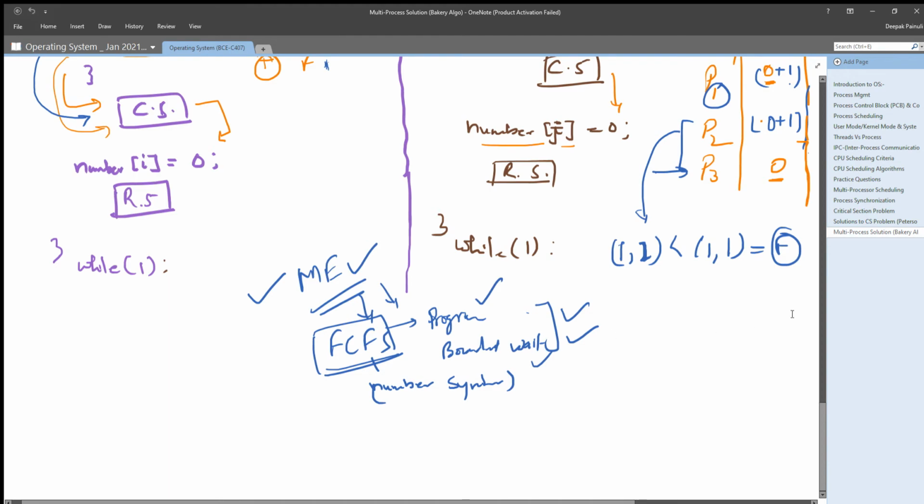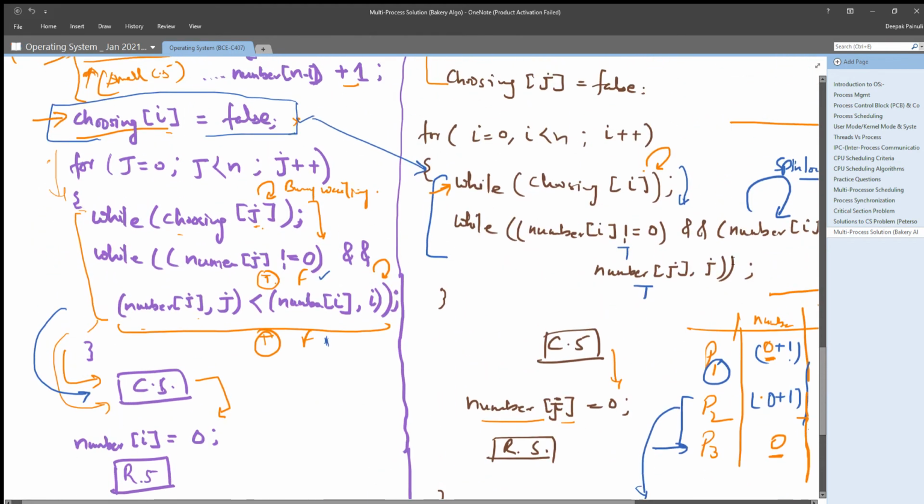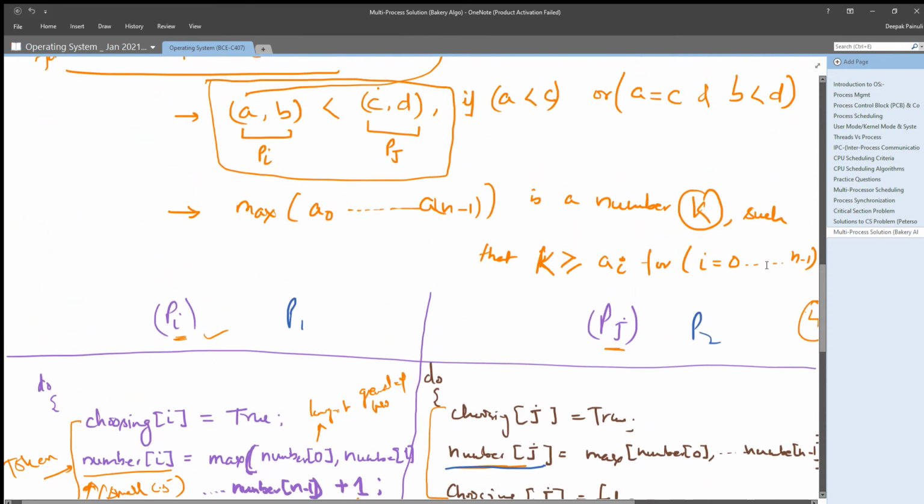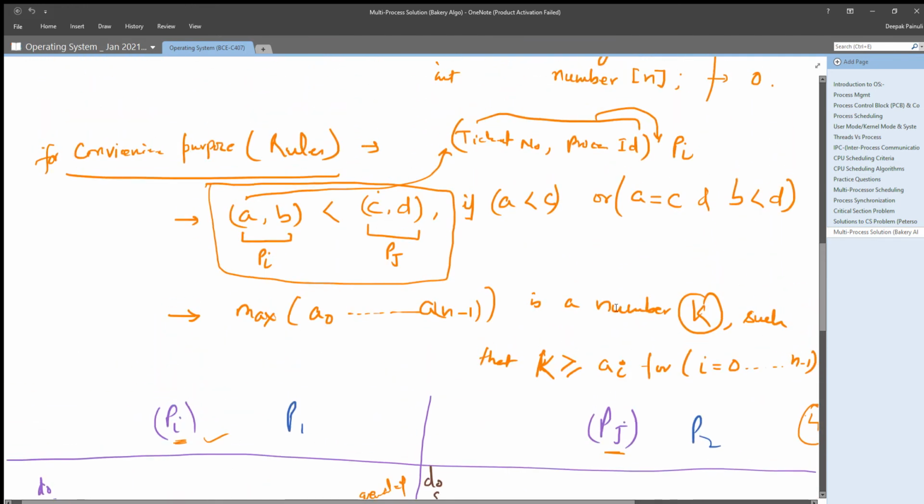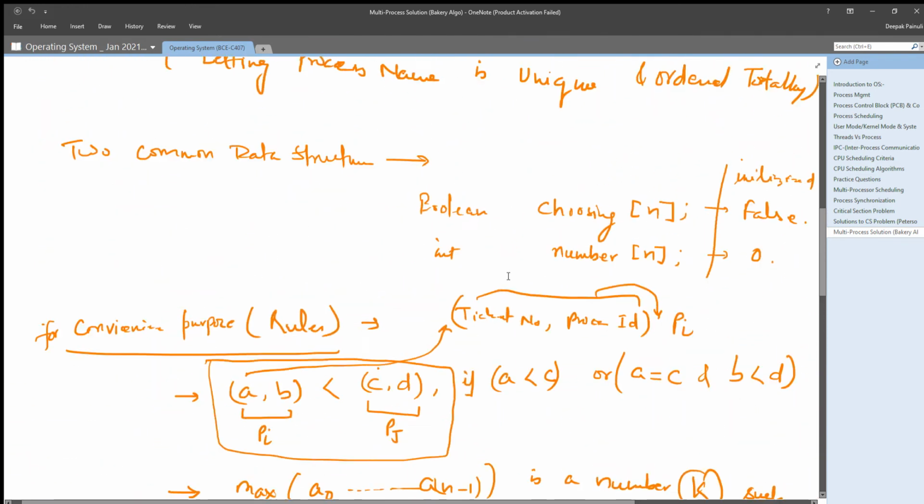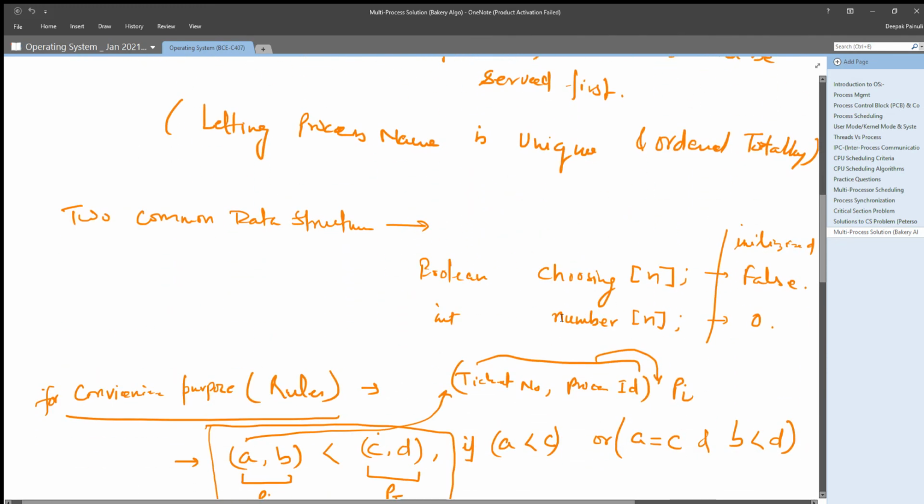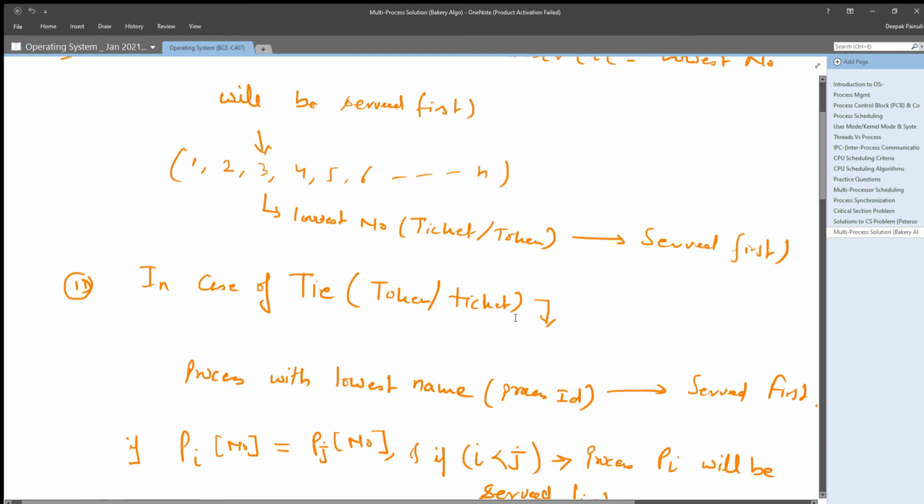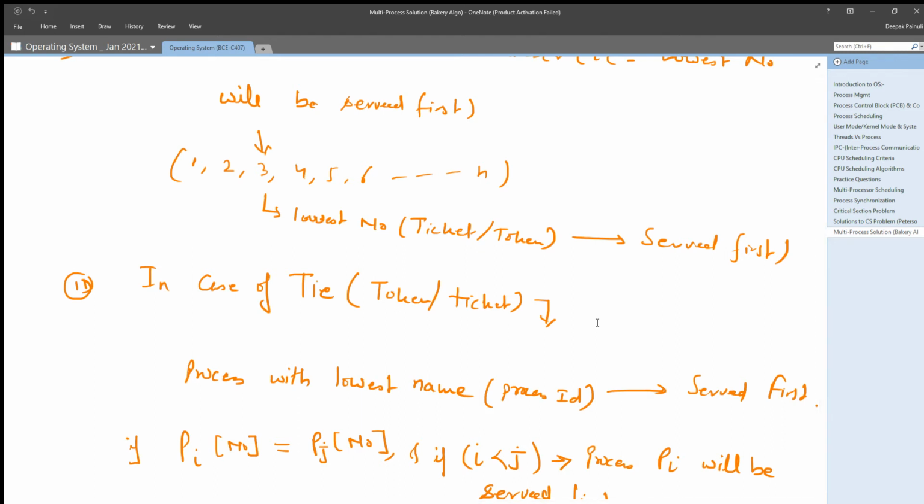So in the last class we have covered the multi-process solution, or we can say Bakery algorithm, right? Till today, till last class, we have just studied solutions for the critical section problem using algorithmic solutions, right? So which solutions? Algorithm 1, algorithm 2, Peterson algorithm, and multi-process solution, all are algorithmic solutions, right?